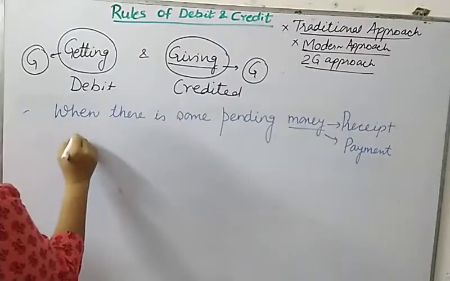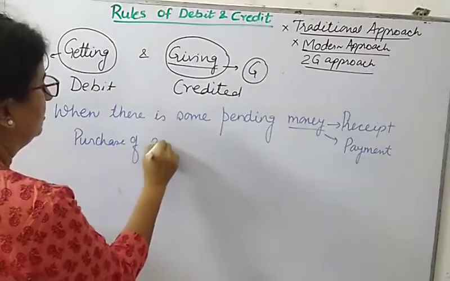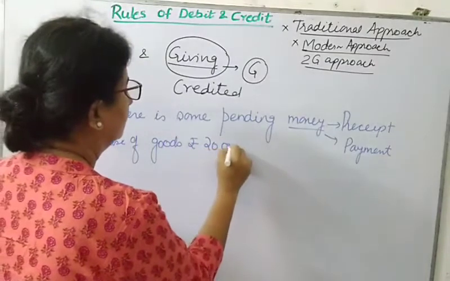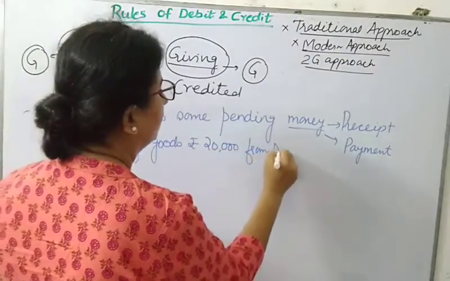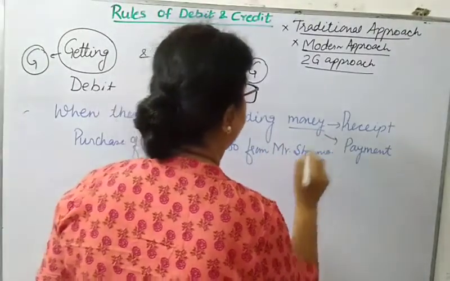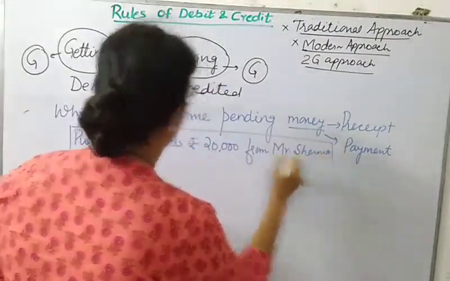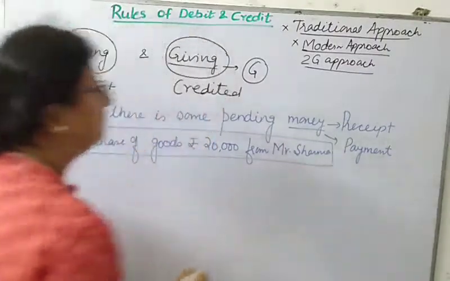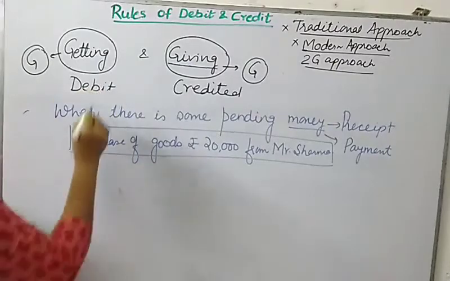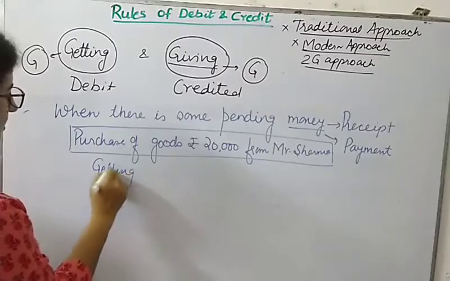So when I am buying goods, purchase, my transaction will be like this: purchase of goods, let us say rupees 20,000 from Mr. Sharma, and nothing is mentioned. You know that it is a credit transaction. So what will happen in case of a credit transaction? In this case, let us connect this with this approach. So what I am getting, business is getting purchases.